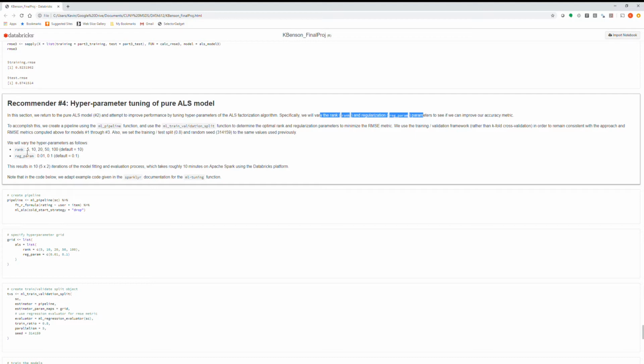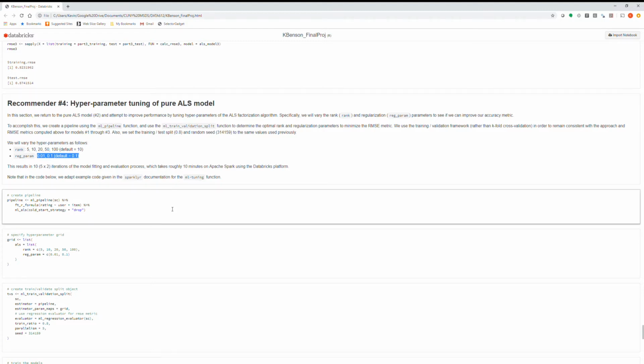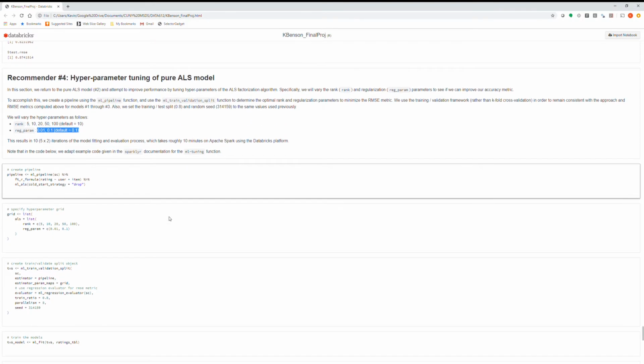For rank, I varied the values from 5 to 100, where the default value is 10. For the regularization parameter, I varied it between 0.01 and 0.1, where the default value is 0.1. In all, I looked at 10, in other words, 5 times 2 iterations, and that took roughly 10 minutes on Apache Spark from the Databricks platform.